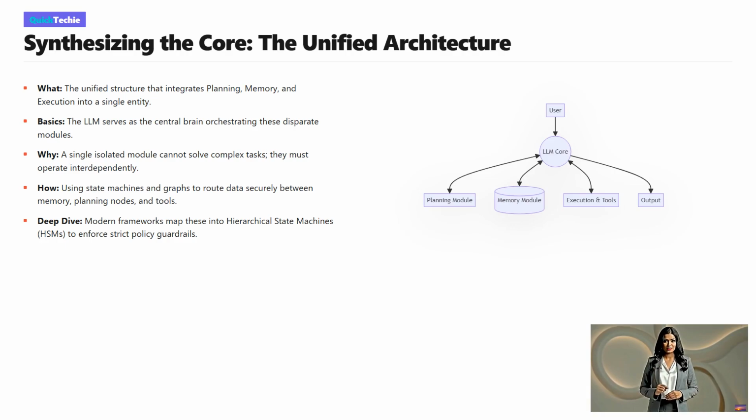The LLM core sits right in the middle, represented by the circle. It maintains continuous two-way communication with the planning module, the memory module, and the execution layer. The user feeds inputs directly into the brain, which consults its plan, checks its memory, utilizes its tools, and eventually produces the final output. It is a highly integrated, dynamic system.